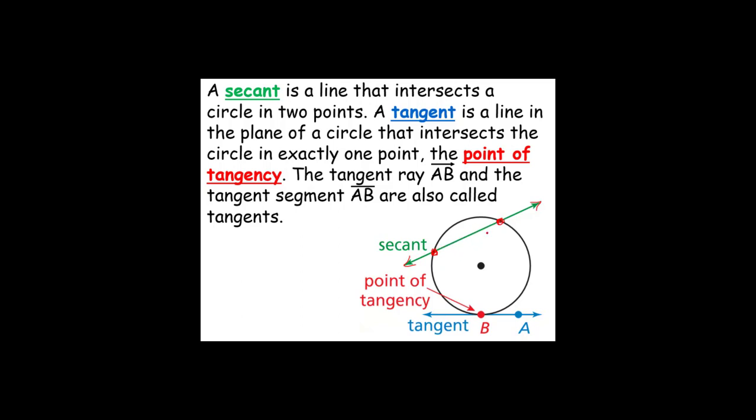A tangent is a line in the plane of a circle that intersects the circle at exactly one point, called a point of tangency. In this case, point B is our point of tangency. The tangent ray AB, starting here and going to your left indefinitely, or tangent segment AB, are also called tangent. So notice a tangent can be a line, a ray, or a segment, while a secant is always a line and a chord is always a segment.